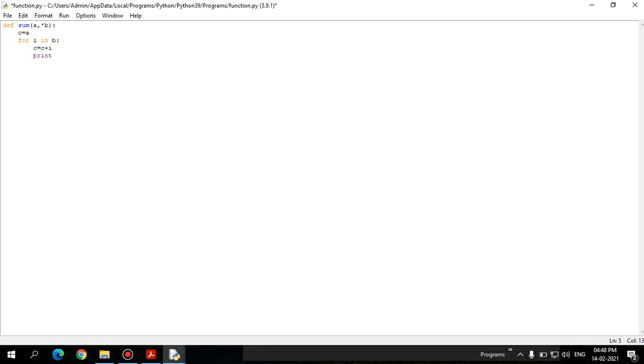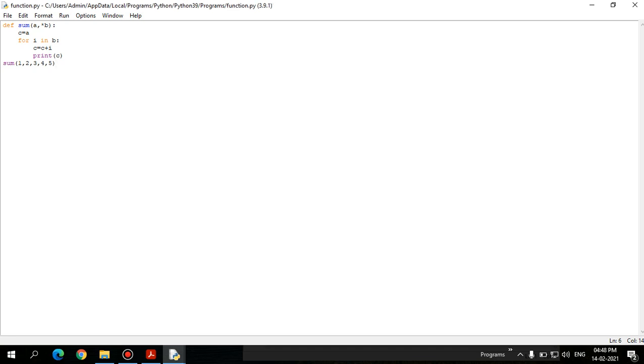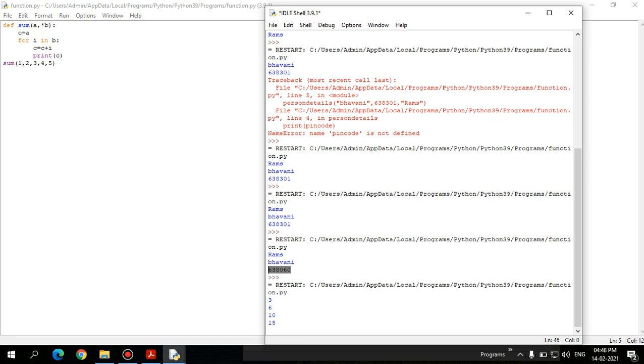And I print c here. And I'm calling the function here, sum of 1 2 3 4 5, right? So let's run this program.